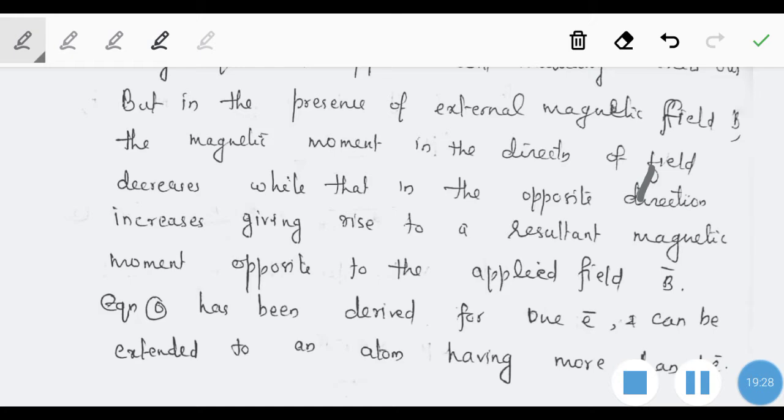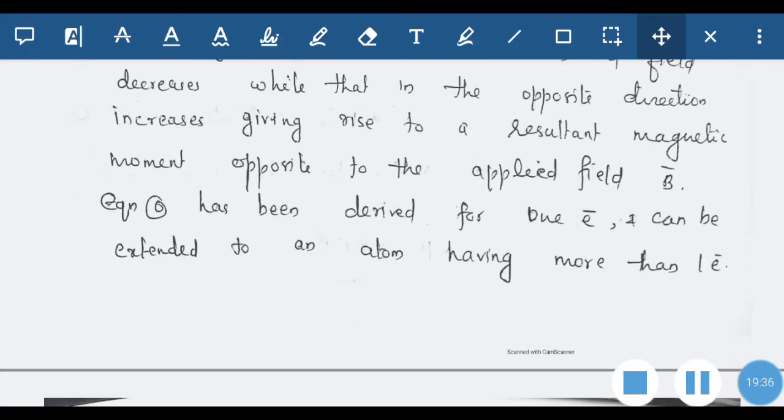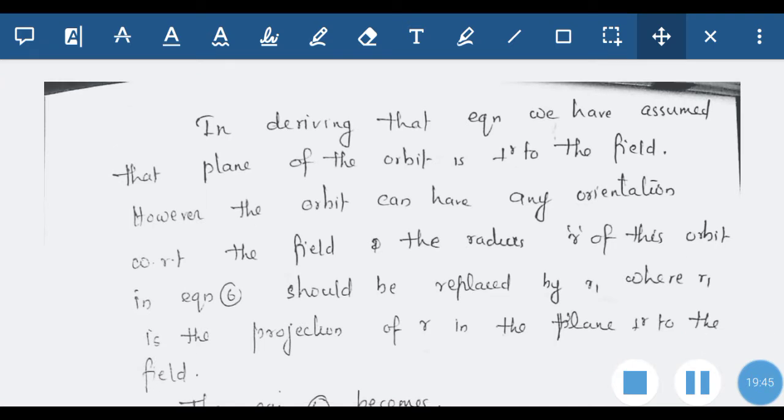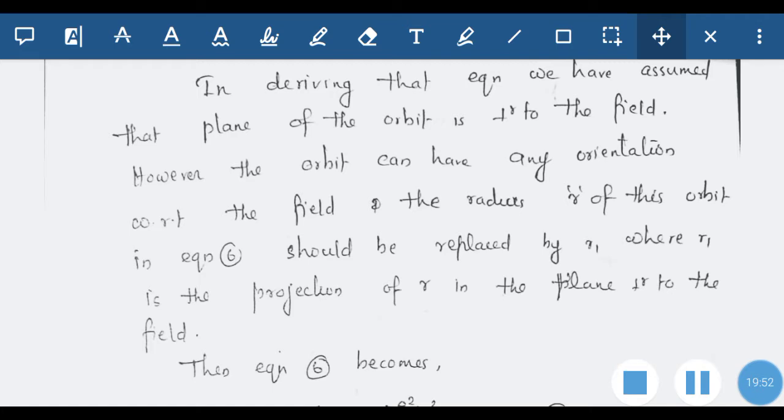The equation 6 that we have written already was derived for one electron and can be extended to an atom having more than one electron. In deriving that equation, we have assumed that the plane of the orbit is perpendicular to the field, so in that case B dot A we have taken as B into A. However, the orbit can have any orientation with respect to the field, and the radius of the orbit in the equation should be replaced by R1, where R1 is the projection of R in the plane perpendicular to the field.